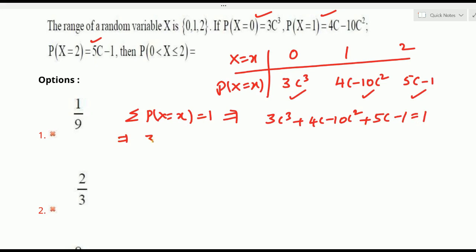First the highest term 3c cube, then minus 10c square, right? Then 4c plus 5c is 9c.